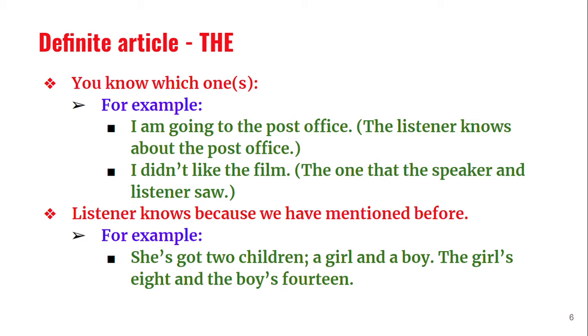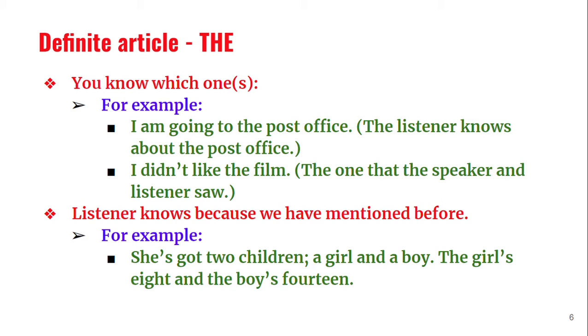The first time we say a girl, a boy, because the listener doesn't know. The next time we speak about that particular girl and boy, we say the girl is 8 and the boy is 14.